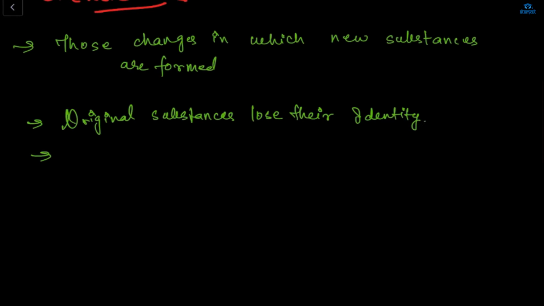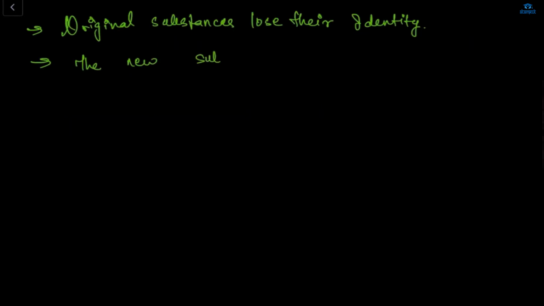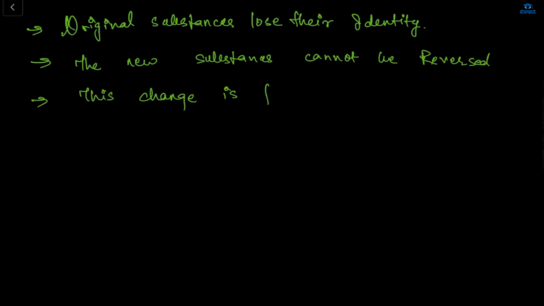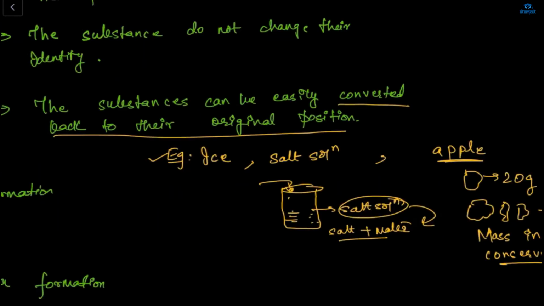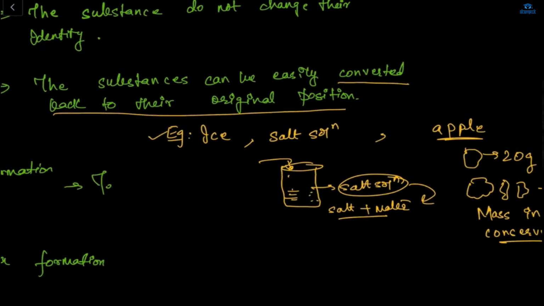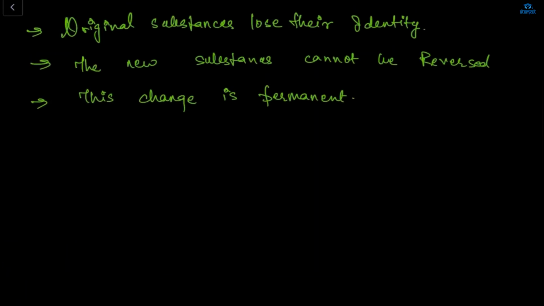And here, the new substance cannot be reversed. It's irreversible. And the last point is that this change is permanent. If you want this change to happen, you can only make it once. And this change is temporary. This is a temporary change, and this is a physical change.